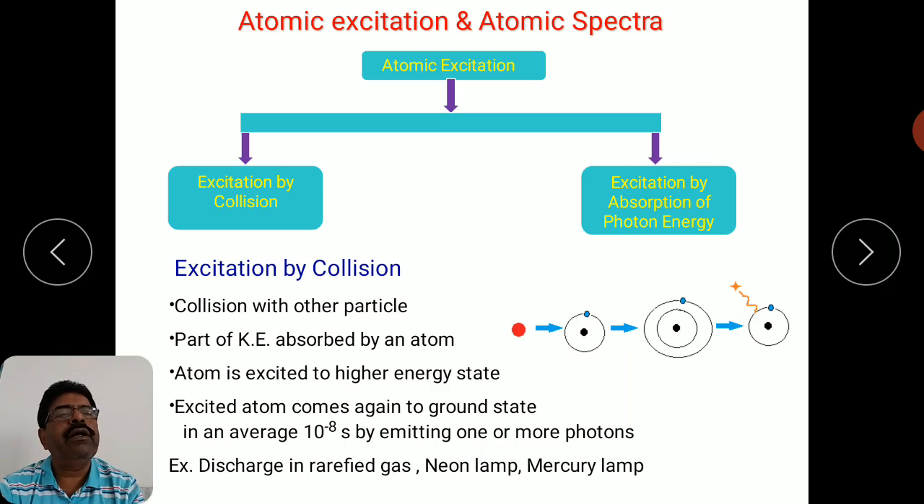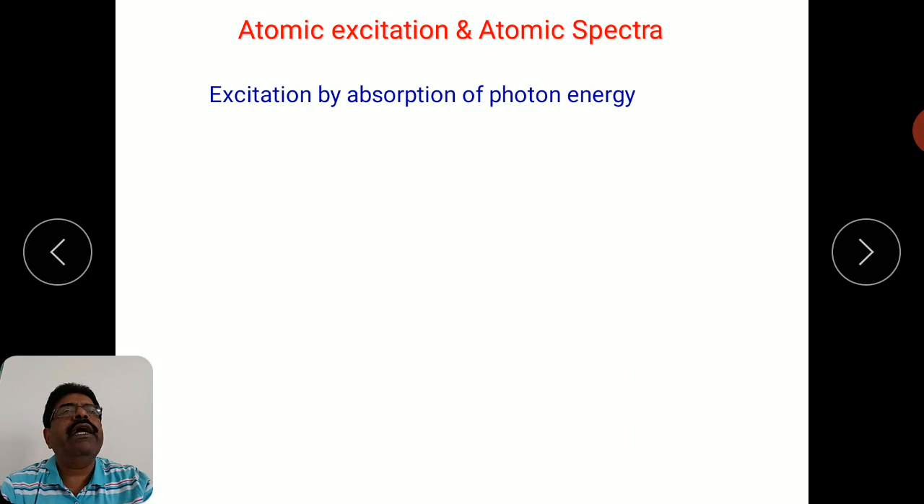Similarly for mercury, you are getting almost bluish light, because the photons given out in the reverse transition are in that particular range. So this is the first type, excitation by collision. Now let us try to understand the second process of atomic excitation, that is excitation by absorption of photon energy. So what is done in this case?